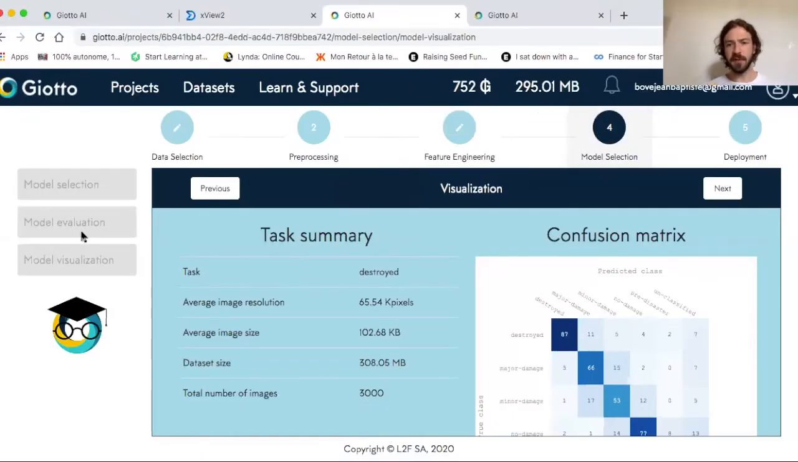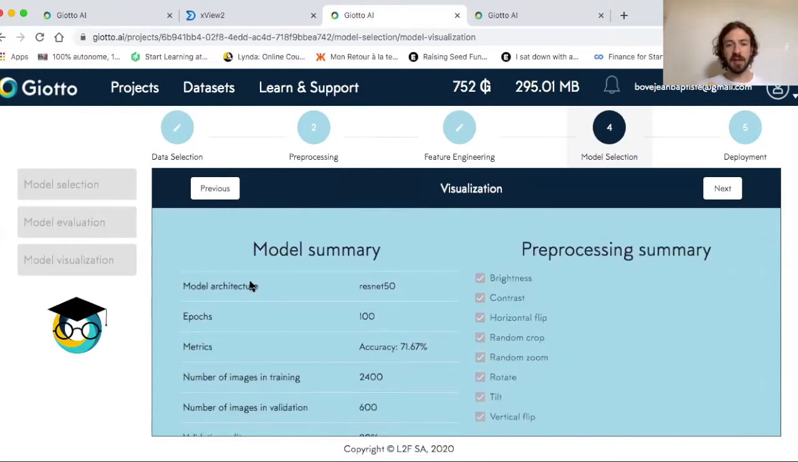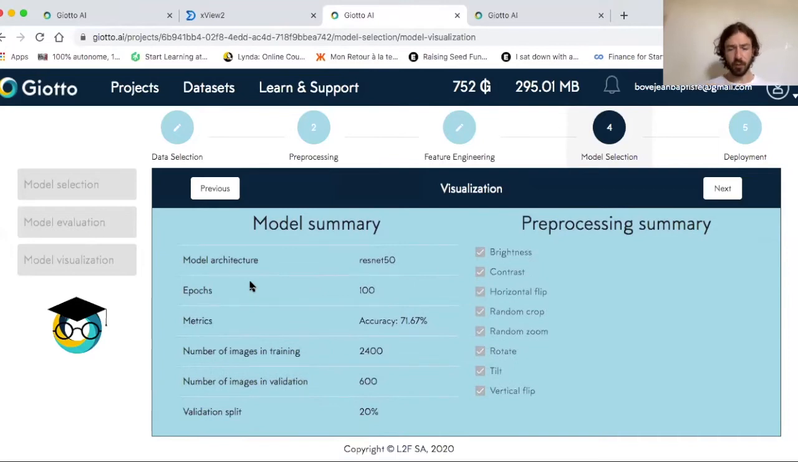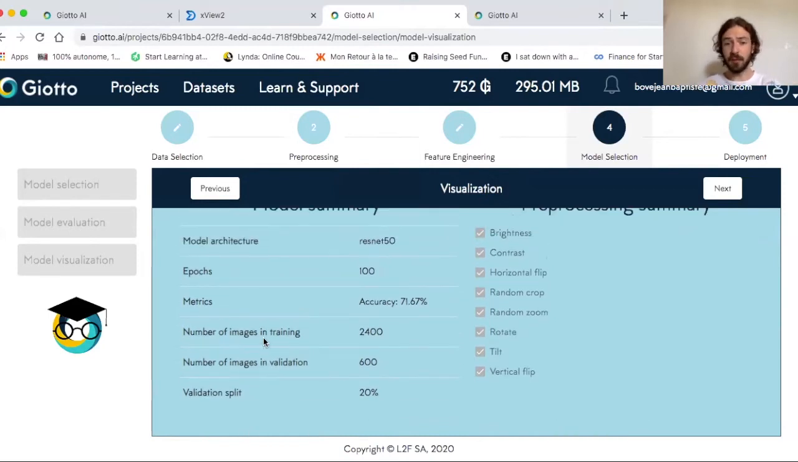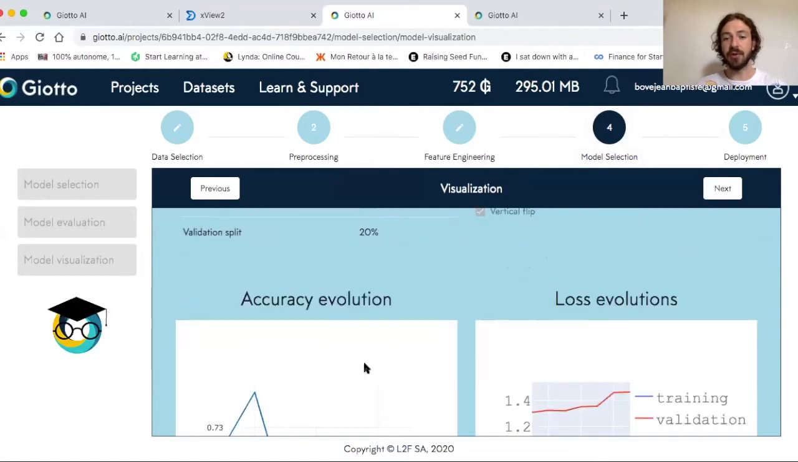Great, so now 1 hour has passed since we launched the training of our model, and we're going to go back to Giotto and check the results. So as you can see, Giotto offers this visualization page that allows you to understand the performance of your model. So what's interesting is that we used the ResNet 50 with 100 epochs, and we achieved an accuracy of 71%, which is pretty good. So here, as I said before, the validation split of the cross-validation was 20%. So this means that Giotto isolated 2,400 images for the training and tested the model on 600 images.